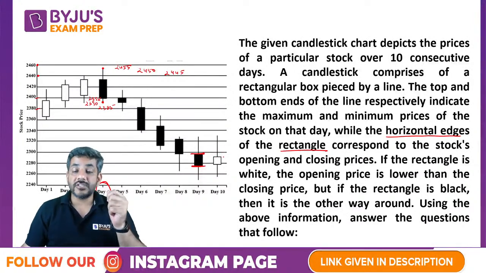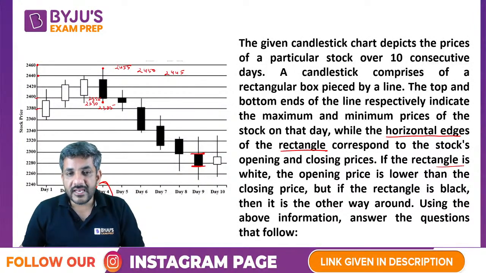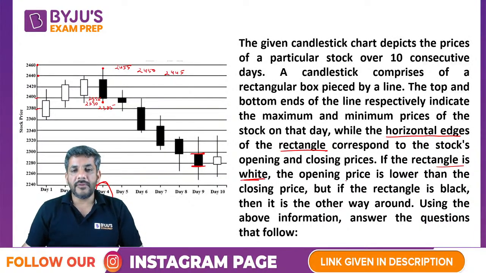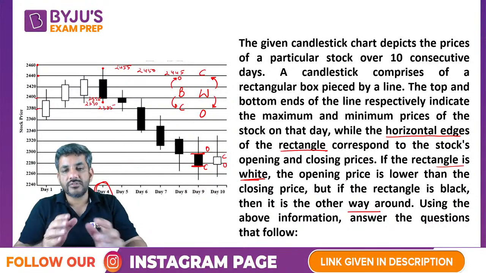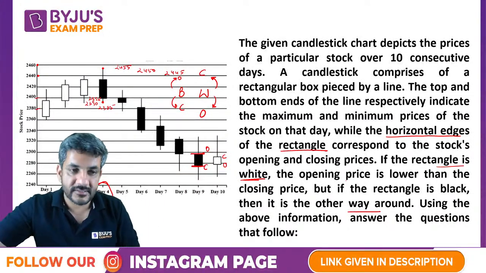Now which one is opening, which one is closing? He says if the rectangle is white, the opening price is lower. So if it is white, we have the opening price lower, closing price above. And if it is black, then it is the other way around. So in case of black, the opening price is above and the closing price is down. So here, because it is black, this is the opening price, this is the closing price. Here, because it is white, this is the opening price and this is the closing price. And we just have to see the figure and answer the questions.